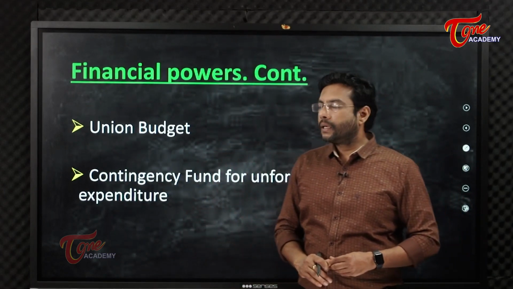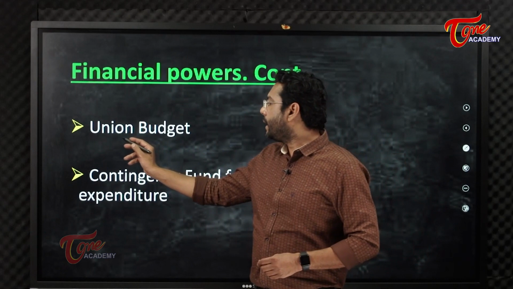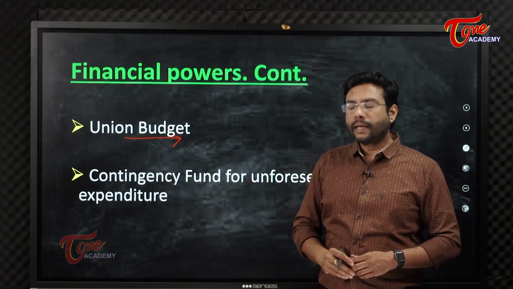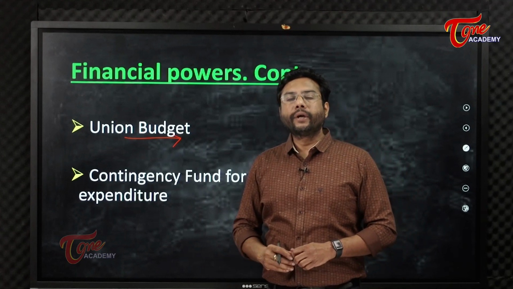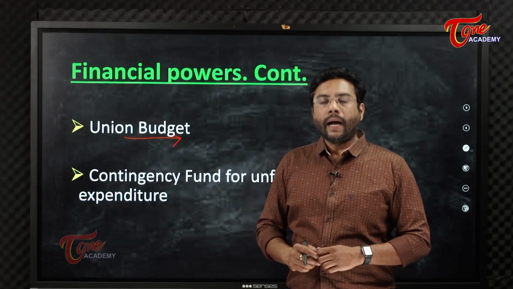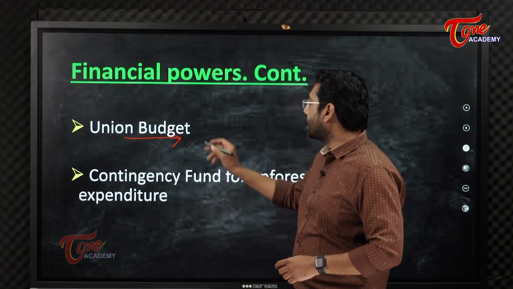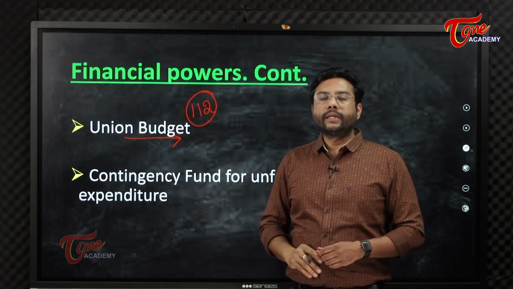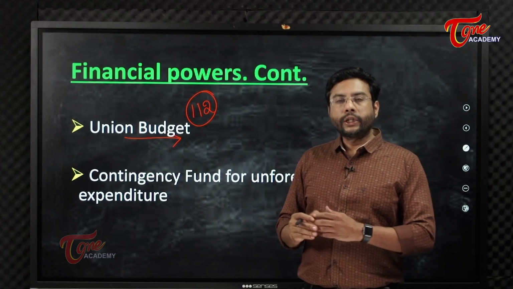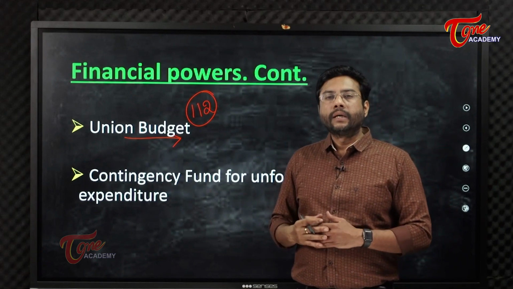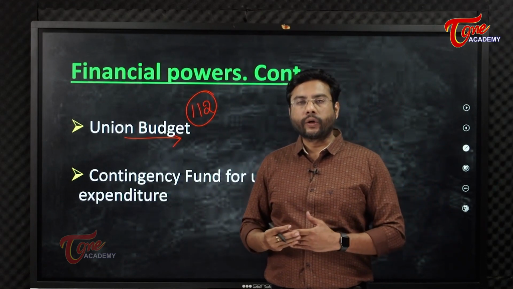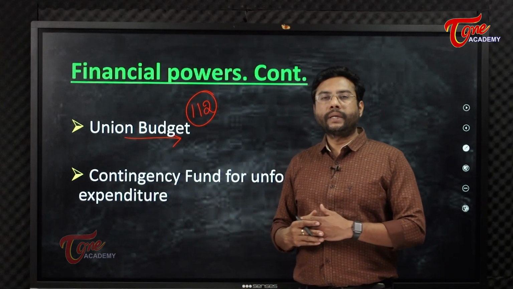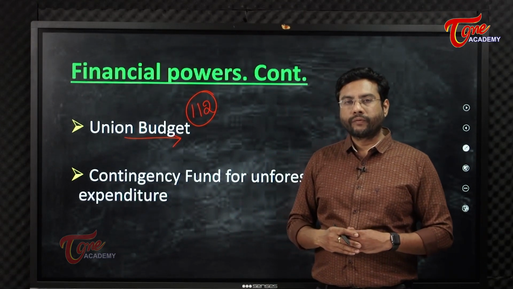Again, we know that union budget is a very important part in the financial powers. That is annual financial statement. We call union budget as annual financial statement under Article 112. This budget is also introduced by the President. So President has the authority over the budget. He would lay down the budget in both the houses of the parliament.